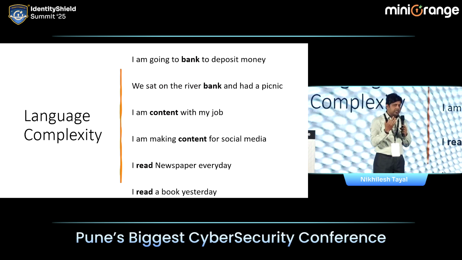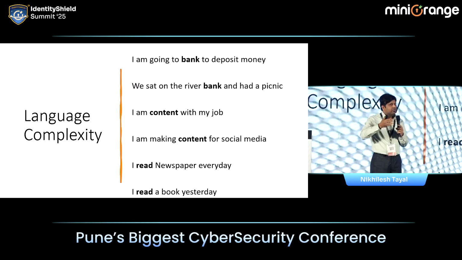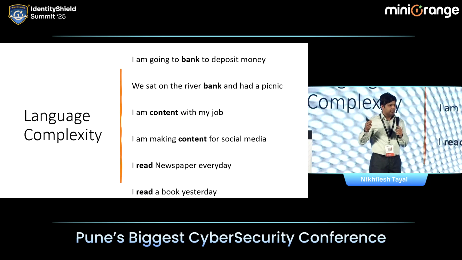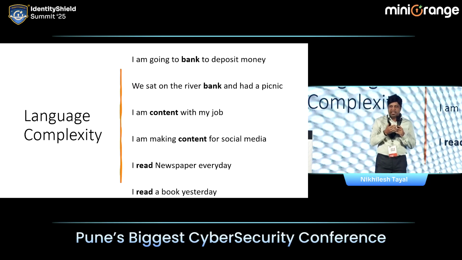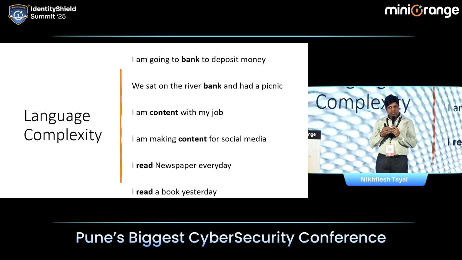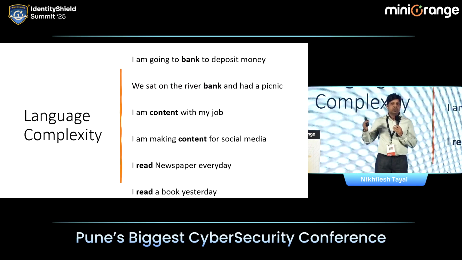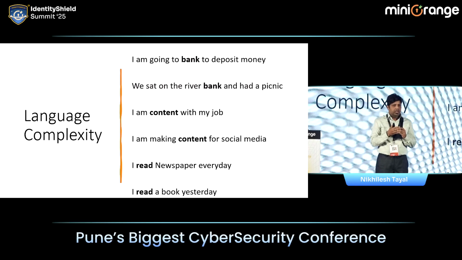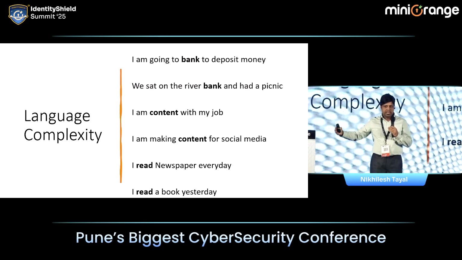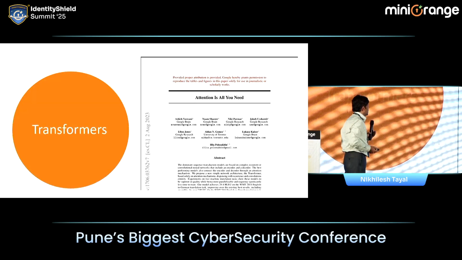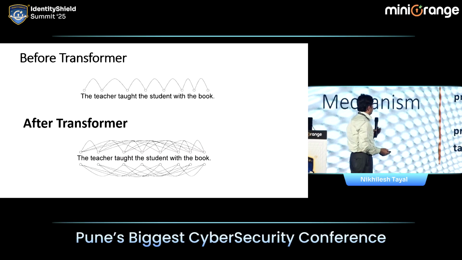So the point is, we don't read one word at a time. Maybe a child does that, but as an adult, we actually pay attention to the whole sentence. And that's what Google proposed, that attention is all you need. So a model actually needs to understand the whole sentence. So this is how the model started understanding this thing.